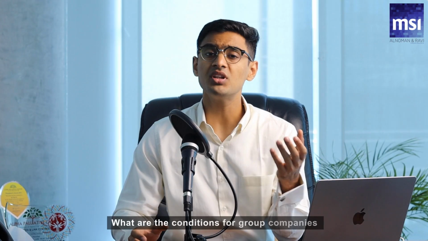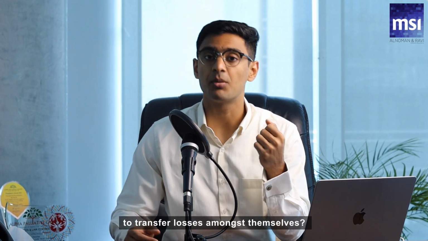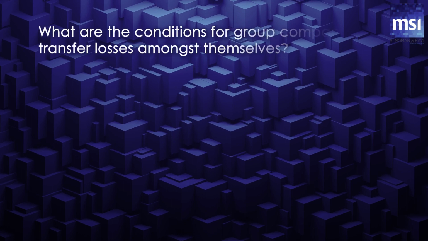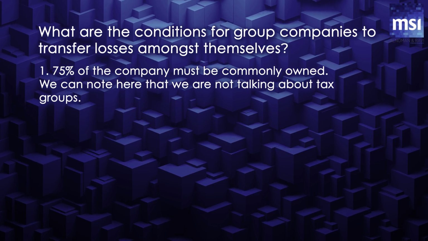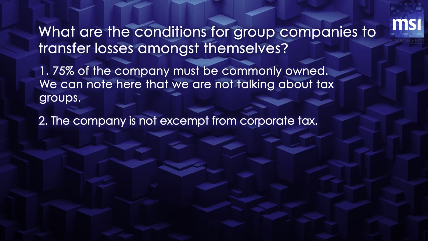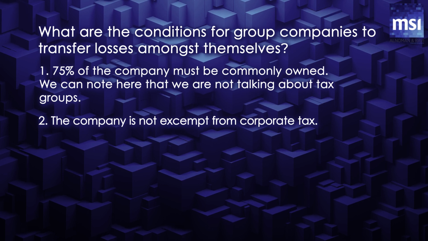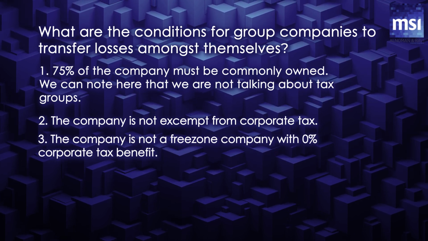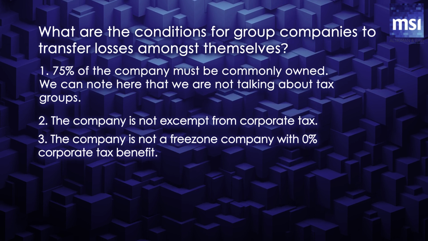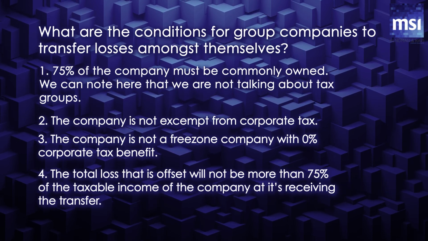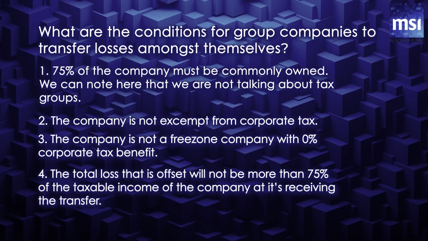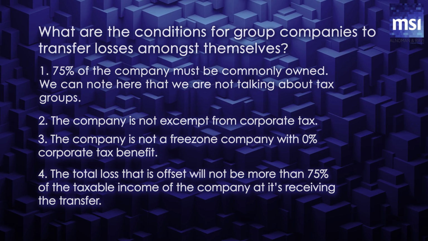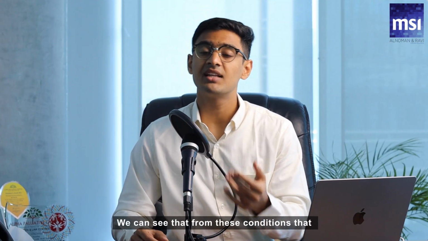This joint and several liability can be limited to one or more named members of the tax group with the approval from the FTA. What are the conditions for group companies to transfer losses amongst themselves? Firstly, 75% of the company must be commonly owned. So we can note here we are not talking about tax groups. Secondly, the company is not exempt from corporate tax. Number 3, the company is not a free zone company with 0% corporate tax benefit. And finally, the total loss that is offset will not be more than 75% of the taxable income of the company that is receiving the transfer. We can see from these conditions that it is not as strict as the tax group conditions.